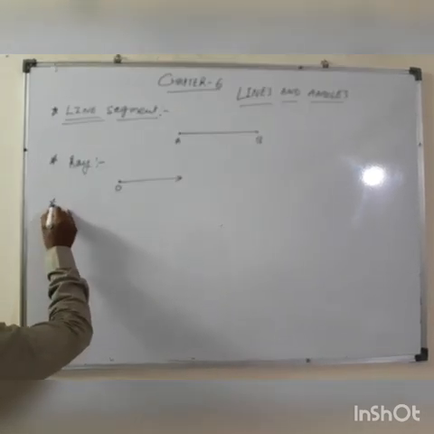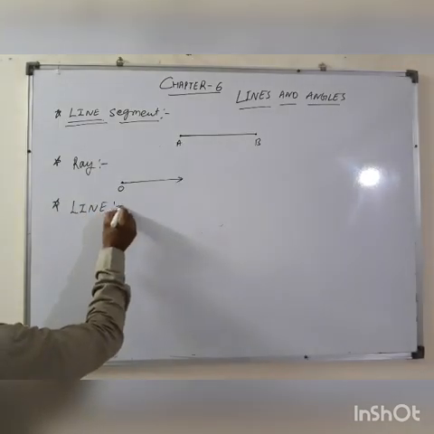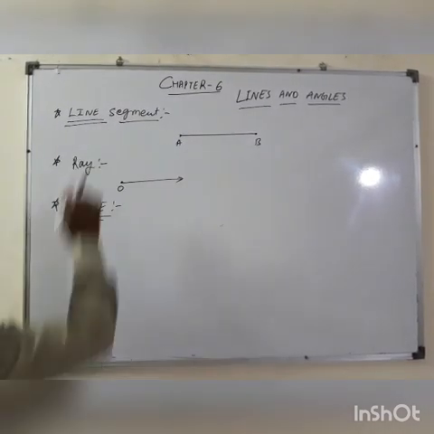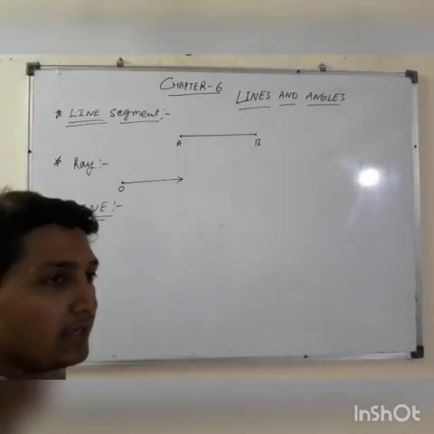Now your third topic is line. What is the meaning of line? Because we have used this word in the previous two definitions, we have to understand what a line is.